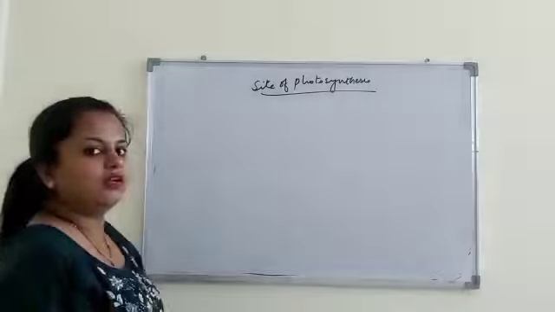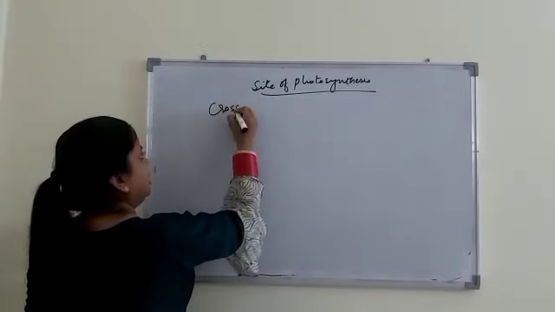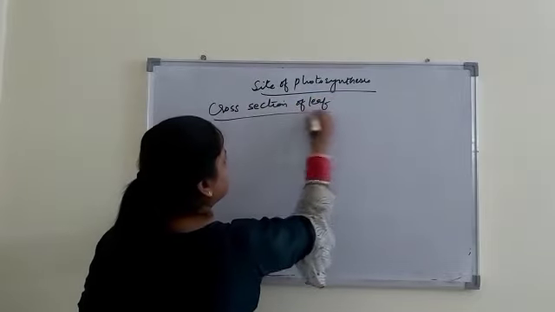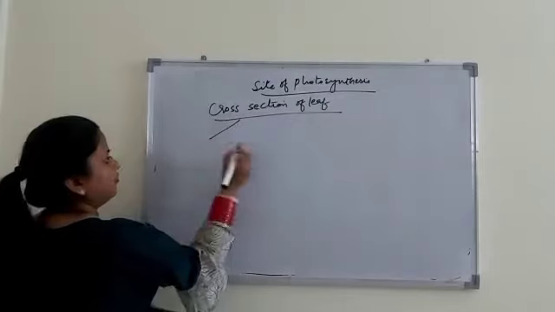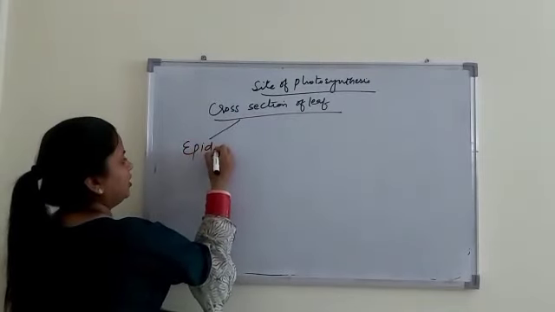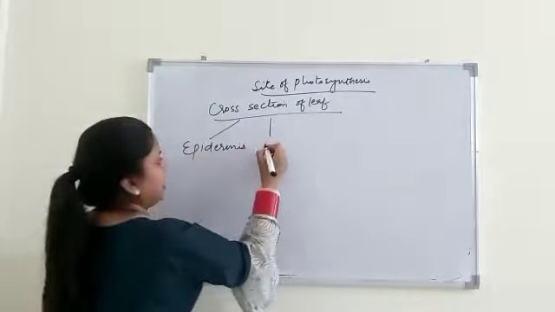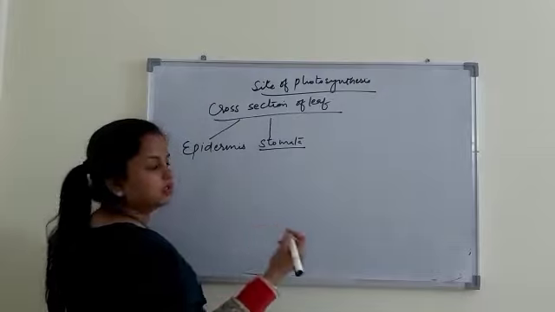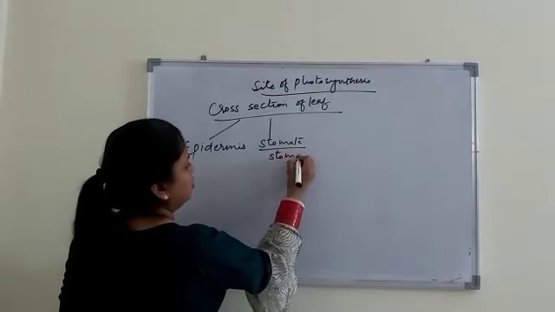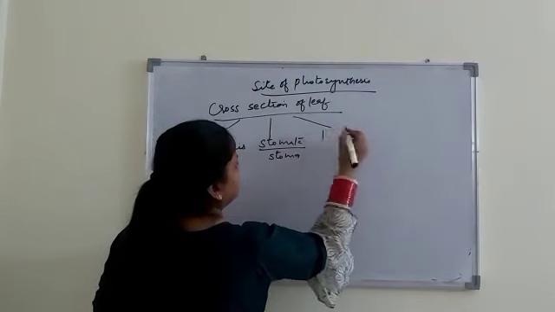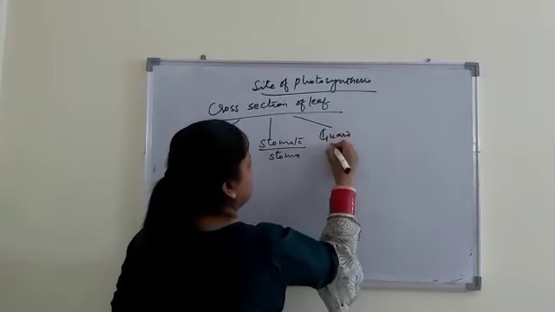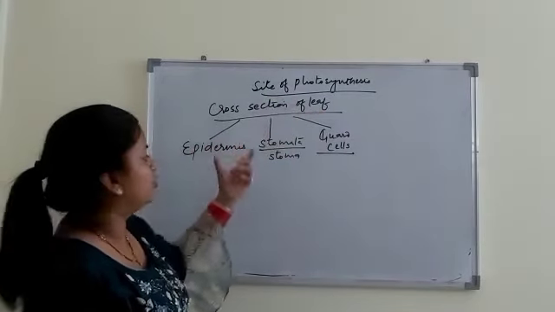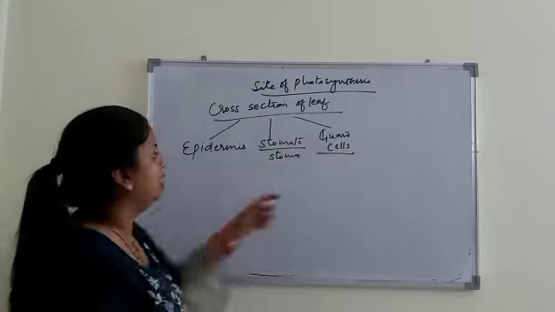Okay, so if we see the cross section of a leaf, then we will see its different compartments. First of it is epidermis, then next is stomata. This is a plural word and its singular is stoma. And next is the guard cells. So the cross section of a leaf is composed of epidermis, stomata and guard cells.